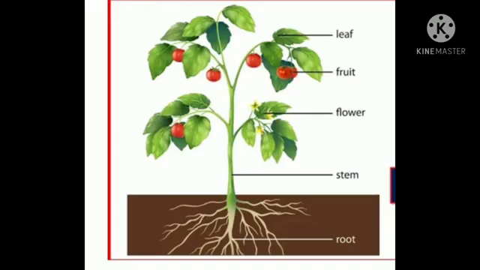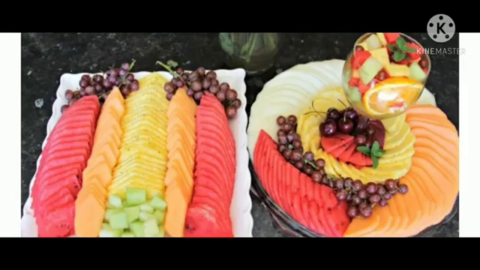Can you see this picture? In this picture we can see the roots, stem, flowers, fruit. Inside the fruit we can see the seeds and leaf. Okay. Now I will show you one picture. Can you find out what it is? What can you see on this plate? A plate of fruits, isn't it, children?